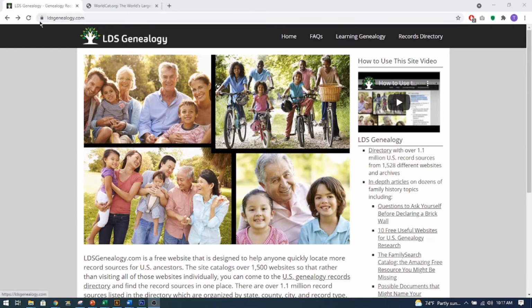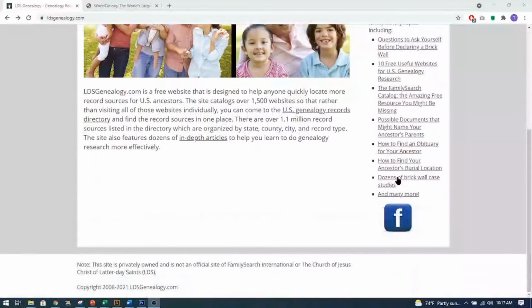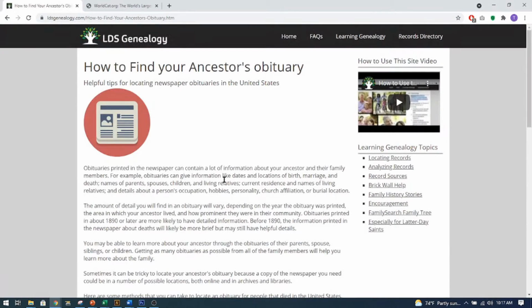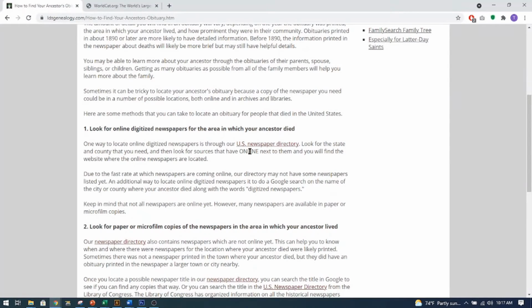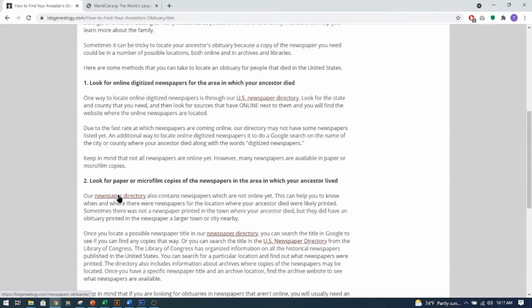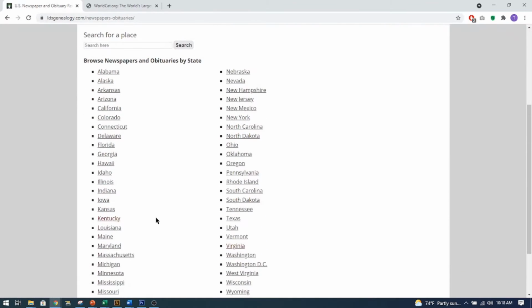Okay, if you go to ldsgenealogy.com, you can come down here and it says how to find an obituary for your ancestor. If you'll click on that, then you can go to this newspaper directory. They tell you other ways, but I want to show you this one. Newspaper directory, and it gives you the different states.